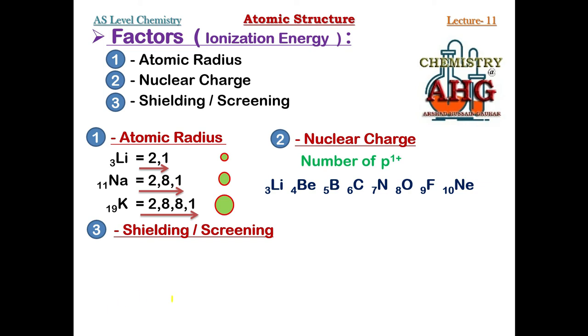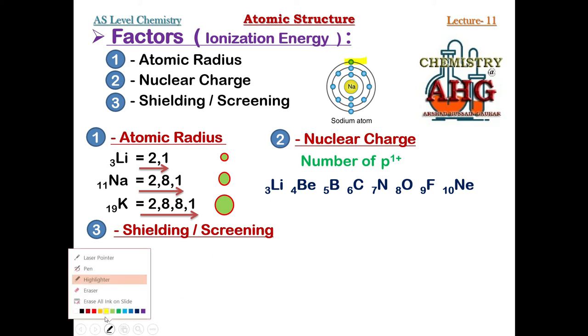You can see sodium, and you know sodium has 11 electrons and 3 shells. You also know this outermost shell is known as the valence shell. But do you know what the shells present inner to the valence shell are known as?